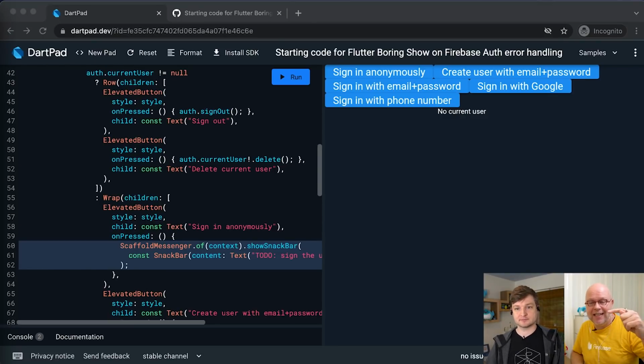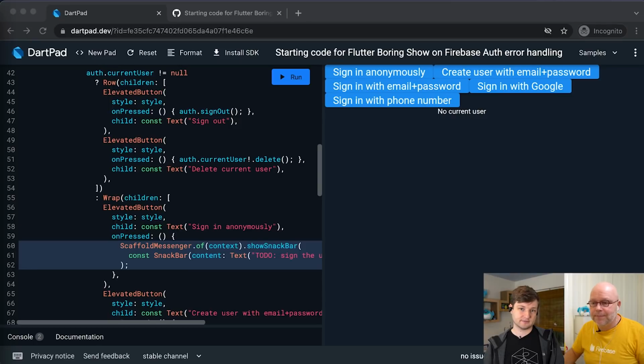That same ID is also persisted locally in the local storage. And I must admit, I did not test this in Dartpad, so it's fun to try. But on real apps we have access. I don't know if we have access to local storage fully in Dartpad because it runs in an iframe, which is one of the reasons. For example, you can see that I have signed in with Google and signed in with phone number here. I've been trying to get those to work, but can't because we run in this restricted sandbox. So it's something I want to continue to look at, if I can do this with a pop-up or something like that. But so far, not yet.